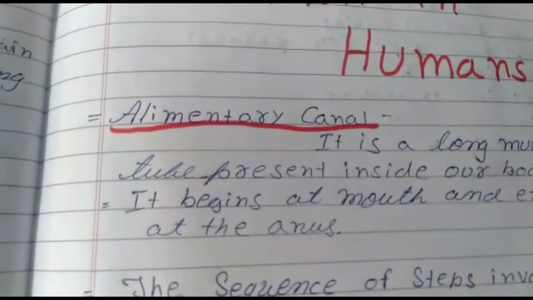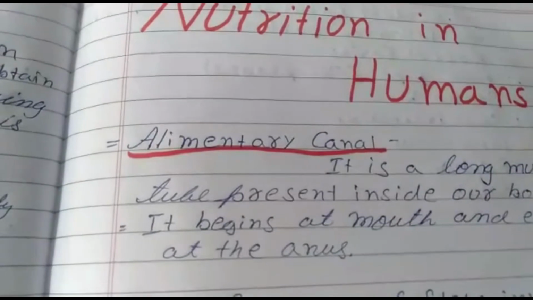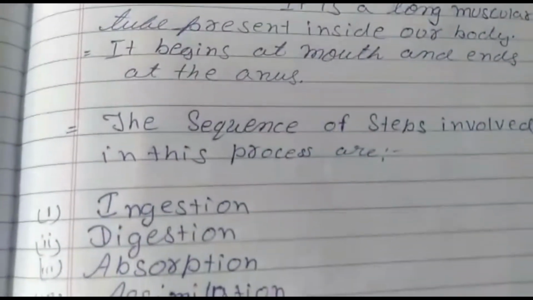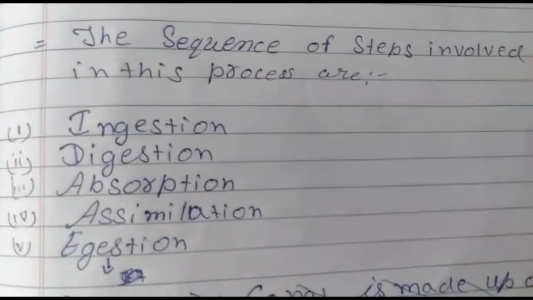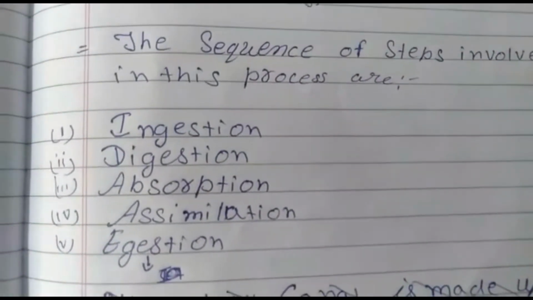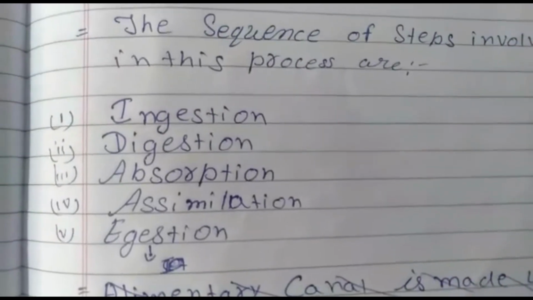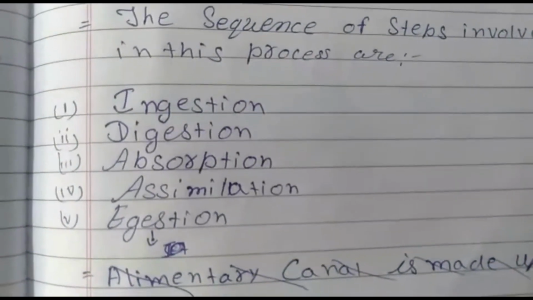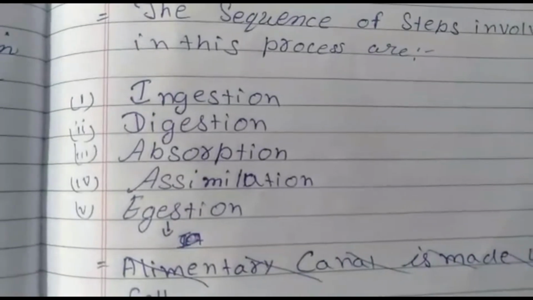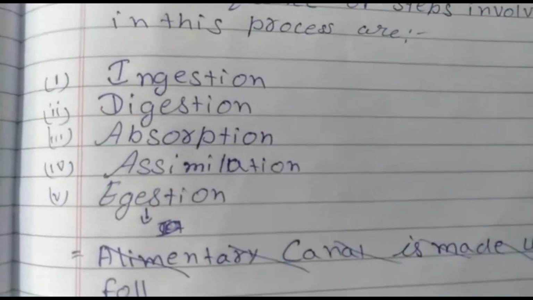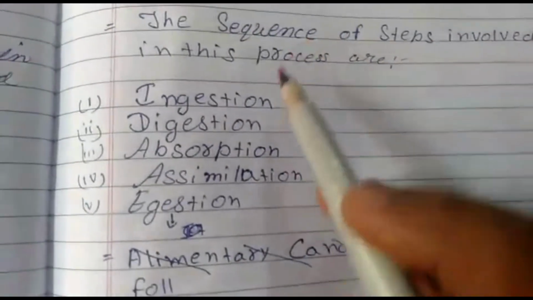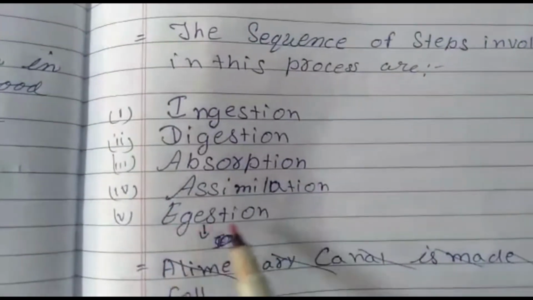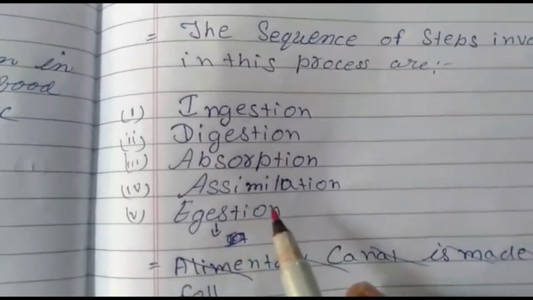But our digestion, or the alimentary canal, includes various steps. So let us study the sequence of steps involved in taking nutrition in human beings. The first step is ingestion. Second is digestion. Third is absorption. Fourth is assimilation, and fifth is egestion.